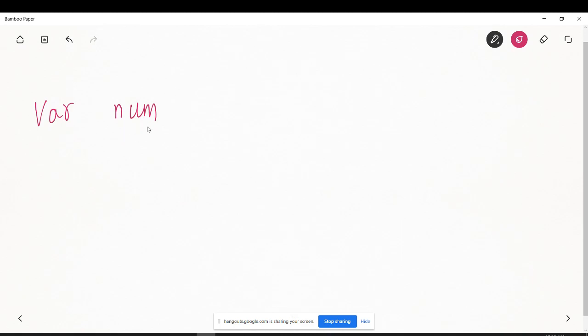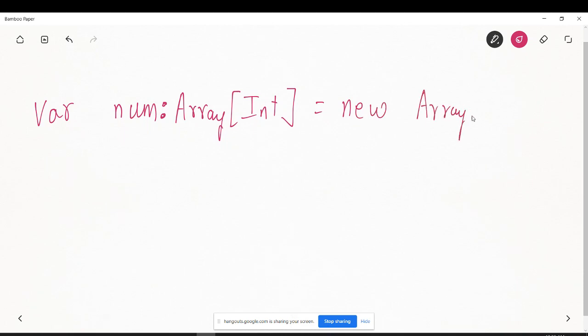So I'm defining the name of the element as num, and I say that it is an array of type integer, is equal to new array of type integer, with the number of elements as 3, so there are 3 elements inside the array. So how do you declare an array? Declaration of array.